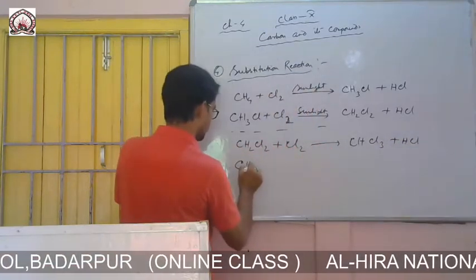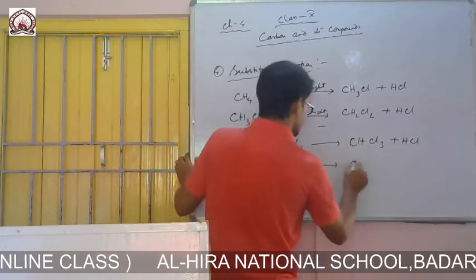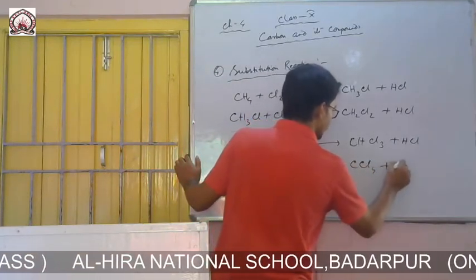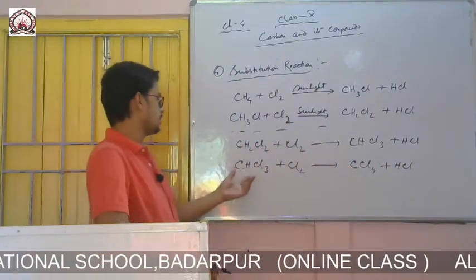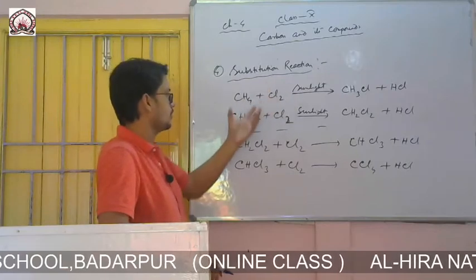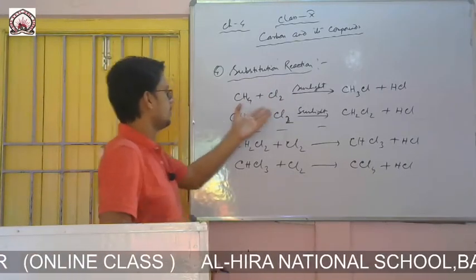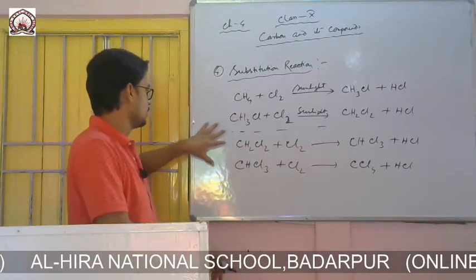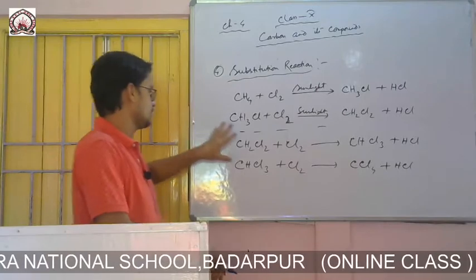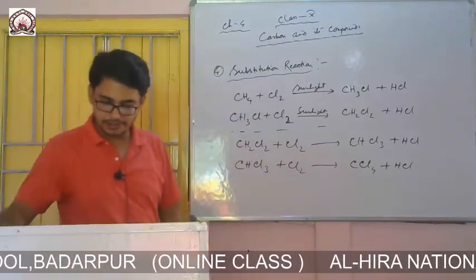Then CHCl3 plus Cl2 becomes CCl4 plus HCl. So this is the substitution reaction: one hydrogen atom is substituted by one chlorine atom. Ultimately, if we continuously substitute, we get carbon tetrachloride.